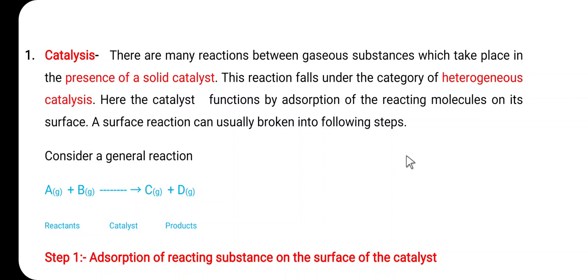In homogeneous catalysis, the reactant and catalyst are present in the same phase, while in heterogeneous catalysis, the reactants and catalyst are not present in the same phase. The phenomenon of adsorption is generally used in heterogeneous catalysis.